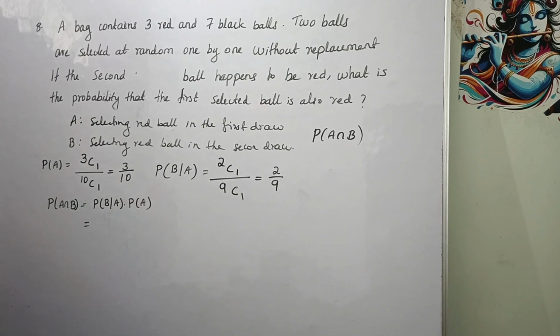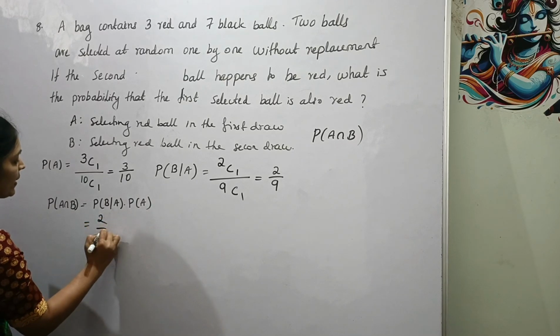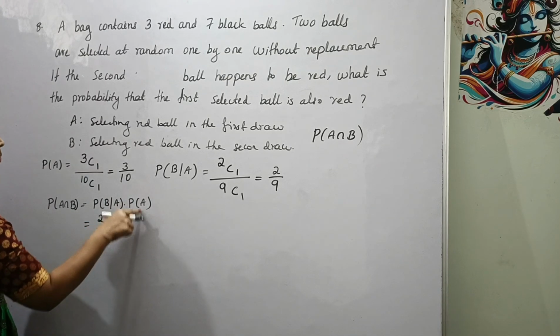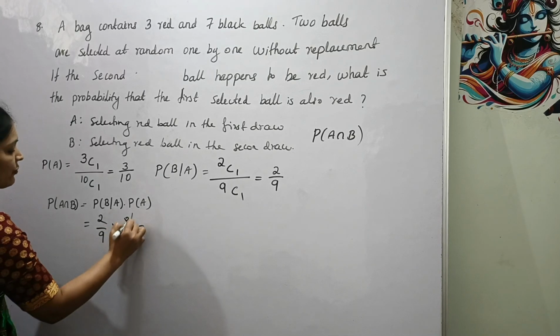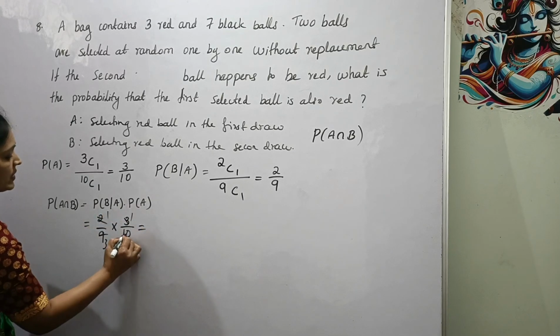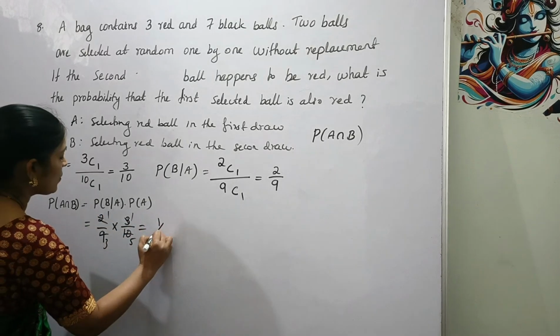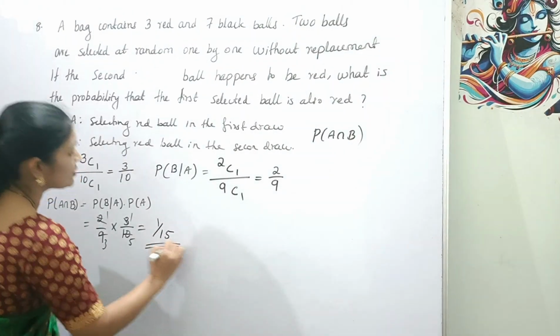So probability of A intersection B is equal to probability of B given A into probability of A. What is probability of B given A? 2 by 9 into probability of A is 3 divided by 10. 3 ones are 3, threes are 2, ones are 2, fives are... That is 1 divided by 50.